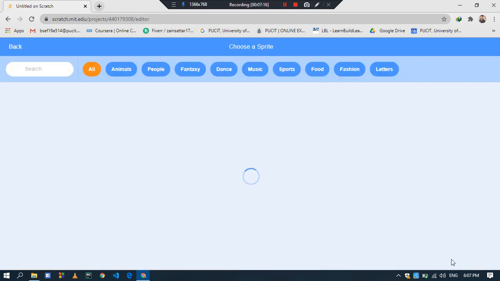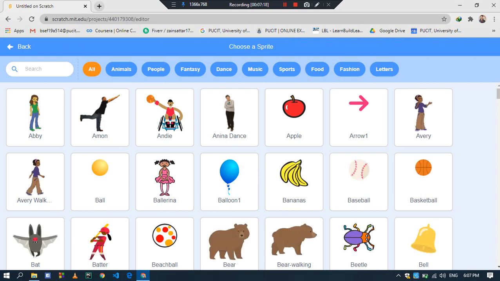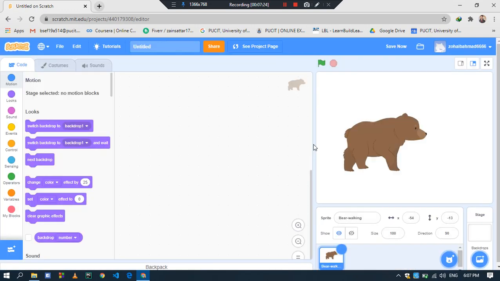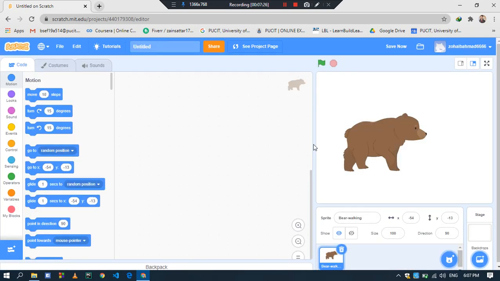These are all the Scratch sprites or Scratch characters. There are hundreds of characters. You can use any of them. For example, I use Bear walking. My character is Bear walking. This is our character, and this is our whole screen on which our animation is shown.